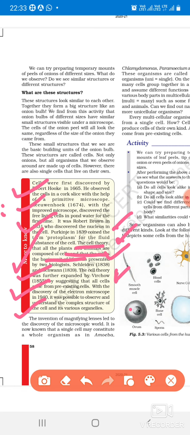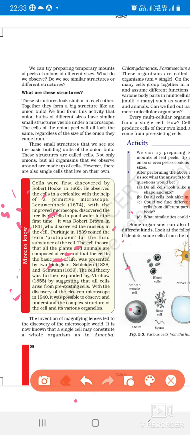Okay, now the questions here are: who discovered cells, when did he discover the cells, what did he observe, who discovered the free living cells, who discovered the nucleus, who coined the term protoplasm, what is the cell theory, who gave the cell theory, who expanded this cell theory. All these are the questions from this paragraph. So you can write here, this is a very important paragraph. Okay, you have to learn all these points.